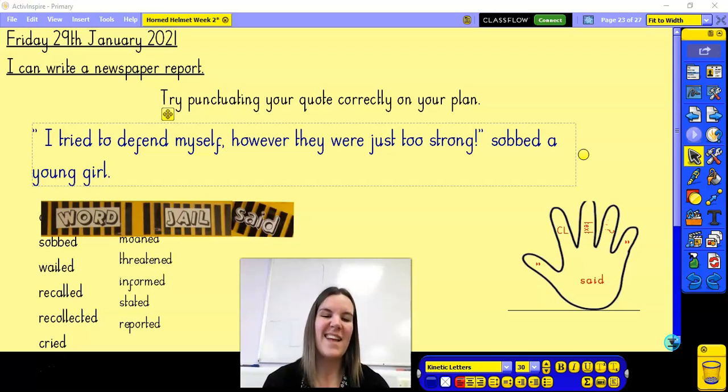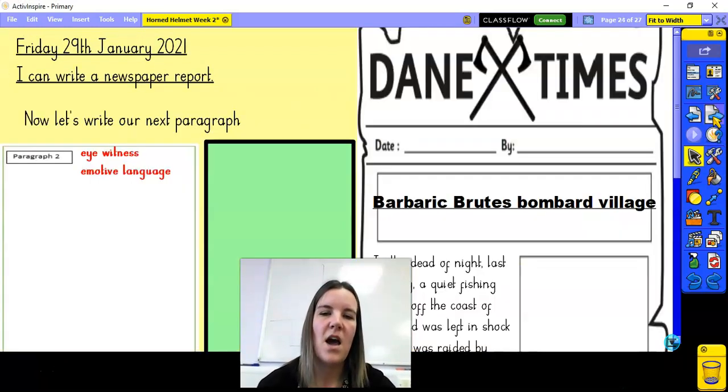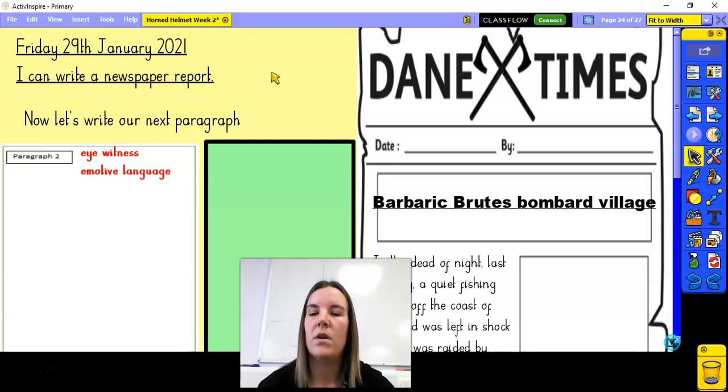Okay, so that's an example of a piece of speech sentence with the correct punctuation that you might use. And as we've said in our newspaper report, there might be more than one eyewitness, so you might want to do more than one of those in your newspaper report. So now we've had that practice, I think we're ready to start thinking about the next section of our newspaper report. So we know paragraph 2 is going to be the next section of our newspaper report,